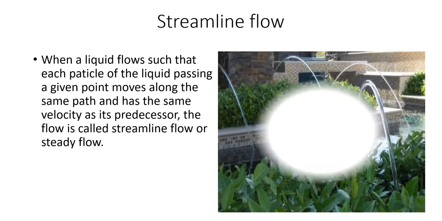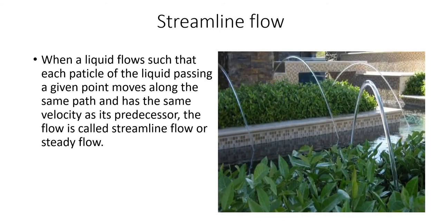Okay. So here you can see an example of streamline flow, which is also known as laminar flow. Here the smooth flow of liquid will be there. Such flow is known as streamline flow. And now we will see which are the properties of streamline flow.